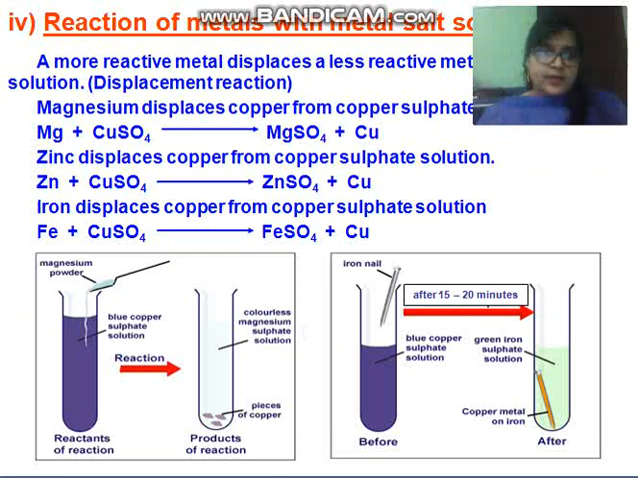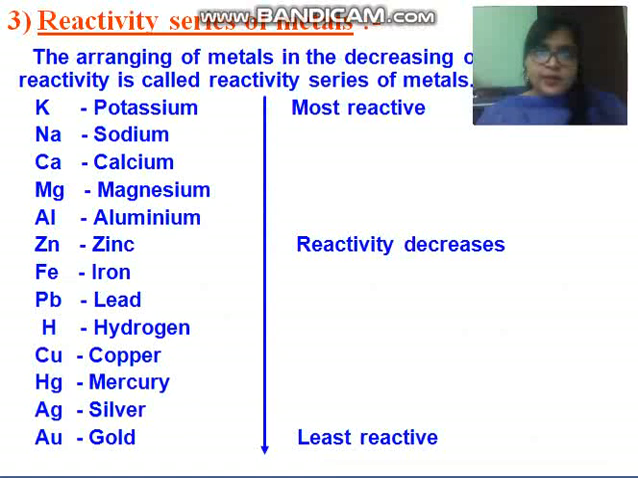Now see the reactivity series. See, children, the reactivity series of metals is the arrangement of metals in decreasing order of reactivity. This is called the reactivity series. Here you can see that from top to bottom the reactivity of metals decreases. Here you can see potassium, sodium, calcium, magnesium. These are reactive elements.